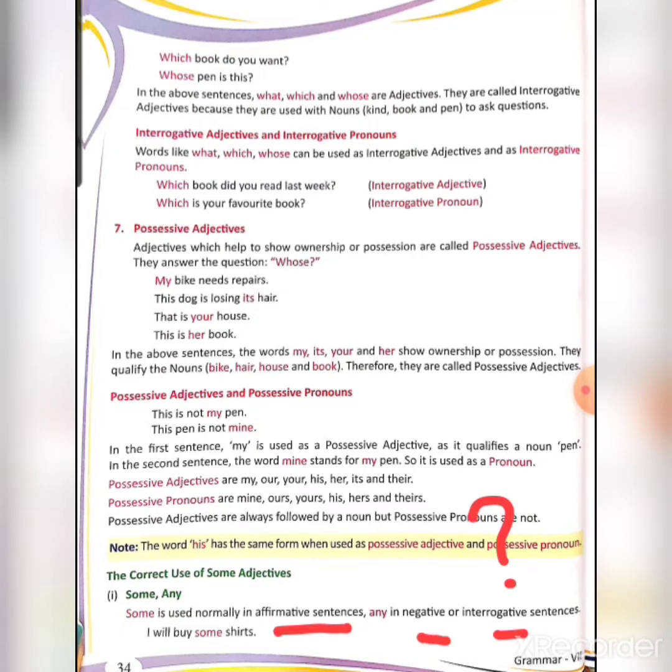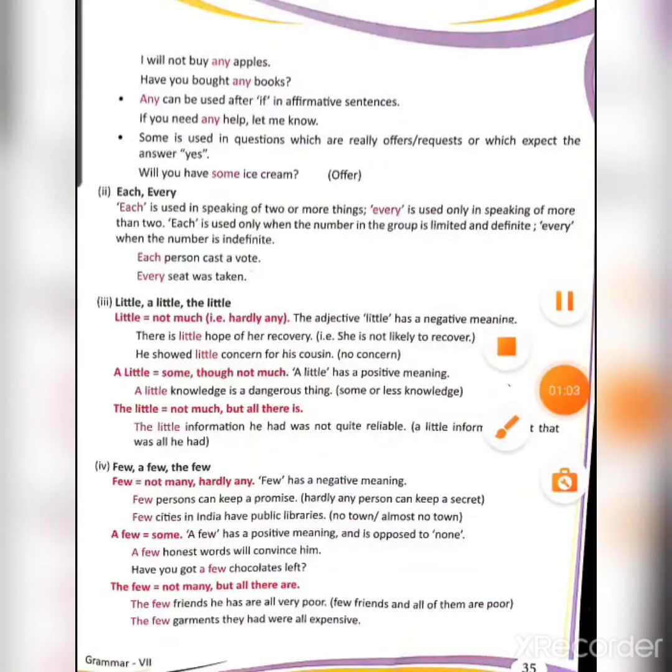So, an example: I will buy some shirts. It is an affirmative, positive sentence; not is not there. Next, I will not buy any apples. Not is there, so the sentence is negative, and it will have any. Next, have you bought any books? The question mark is there, so it is an interrogative sentence, and any will be used.